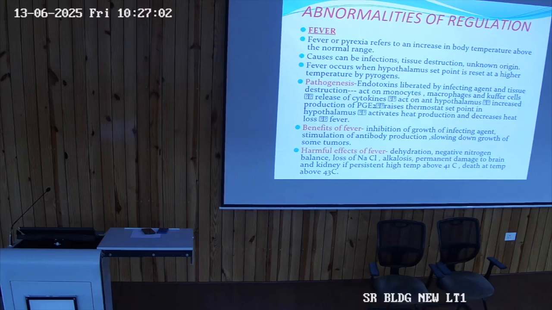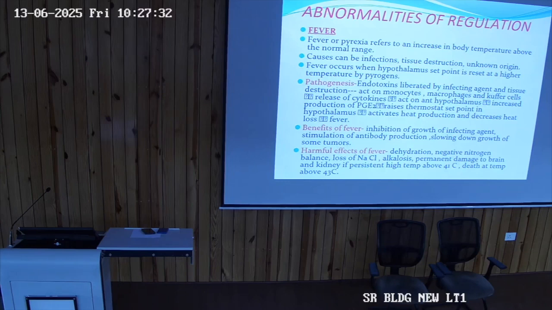So once you take paracetamol or NSAIDs or any medication, the set point will change back. For that change, the anterior hypothalamus will be activated, and what are the changes you see? Sweating. Sweating is the most common phenomenon seen to decrease the body temperature once the medication has been given against fever.